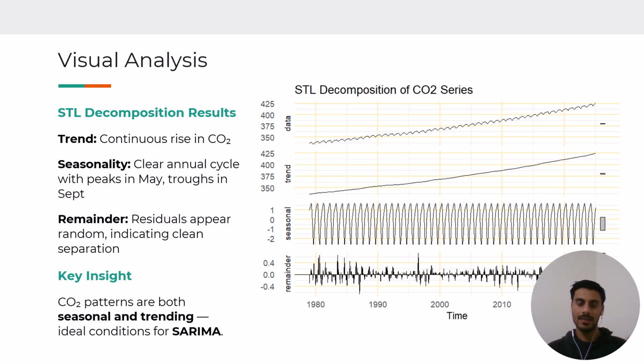To understand the underlying components of the series, we have used STL decomposition. The top panel shows the observed series. The second panel shows a clear long-term trend. The seasonal component, seen in the third panel, exhibits a consistent annual cycle. Finally, the residuals in the bottom panel show irregularities not explained by the trend or seasonality.